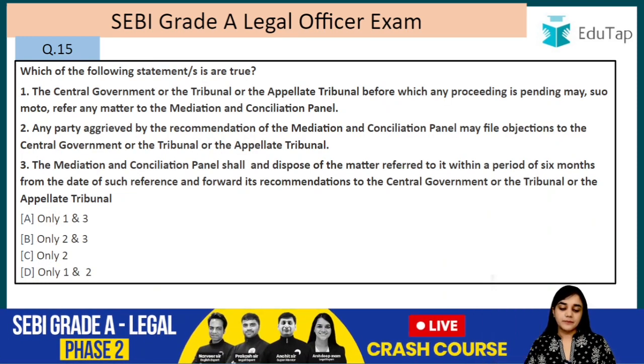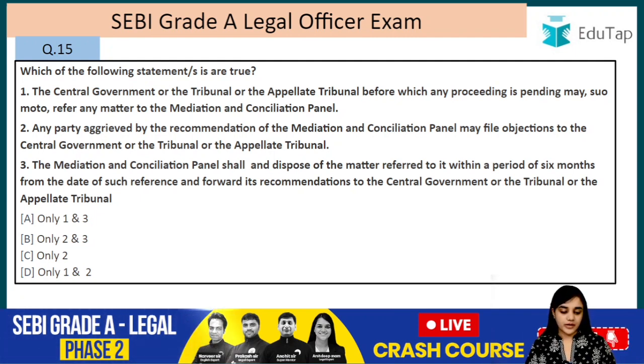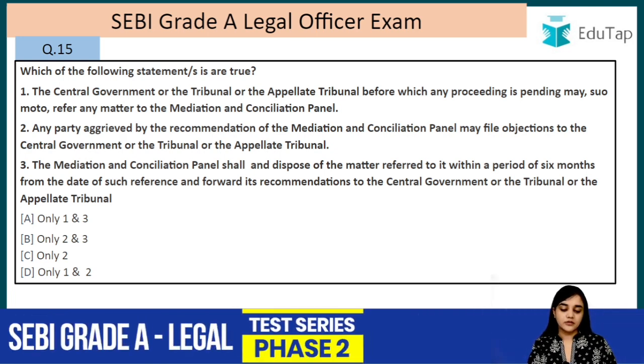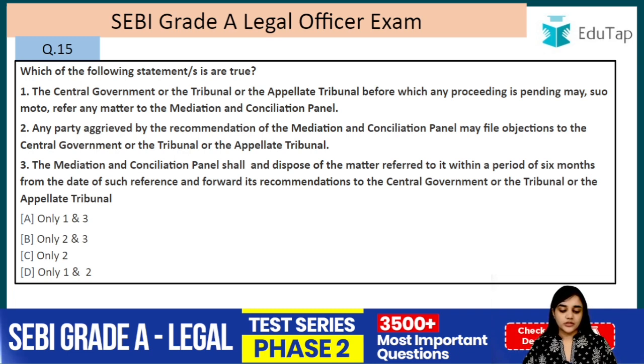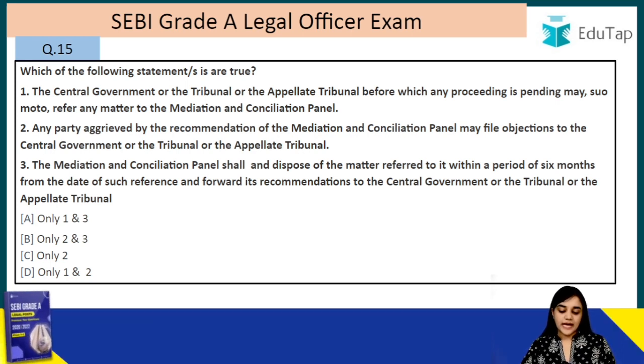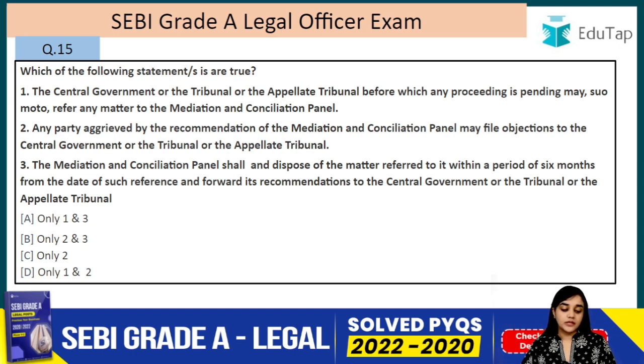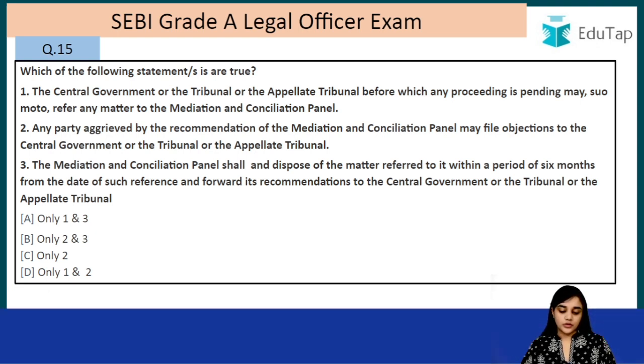Which of the following statements are correct? The central government or the tribunal or the appellate tribunal before which any proceeding is pending may suo motu refer any matter to the mediation and conciliation panel. Any party aggrieved by the recommendations of the mediation and conciliation panel may file objections to the central government or the tribunal or the appellate tribunal. The mediation and conciliation panel shall dispose of the matters referred to it within a period of 6 months from the date of such reference and forward its recommendation to the central government or the tribunal or the appellate